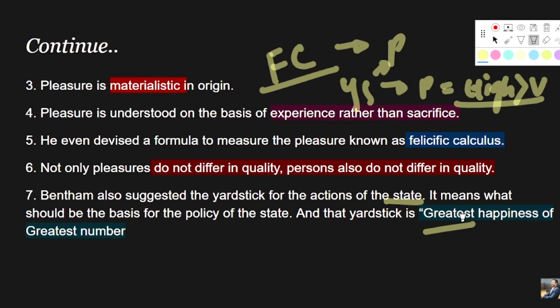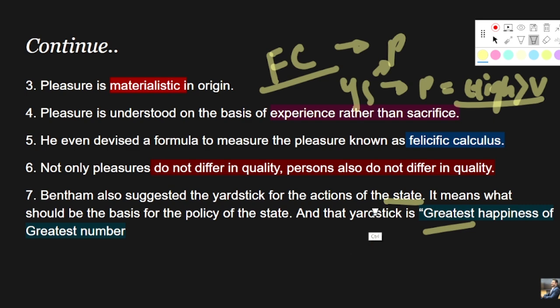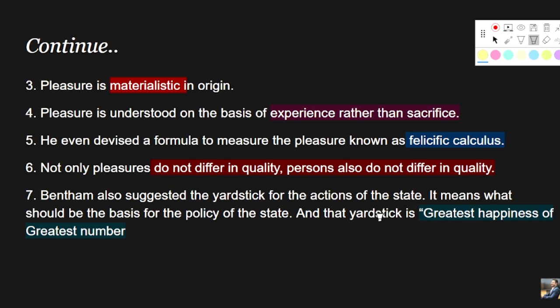What is the greatest happiness of the greatest number? Basically, if people are happy about any policy, they will give more votes to that policy, right? And if it is getting more votes, it will always be equivalent to the greatest happiness of the greater number, right? And if this is the case, then the government or state should go ahead with that particular policy, and it will ensure the greatest happiness of the greatest number. So this is the yardstick, which can even be used in ethics as well, right?